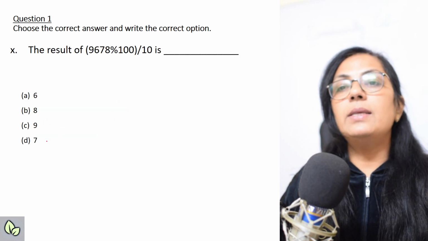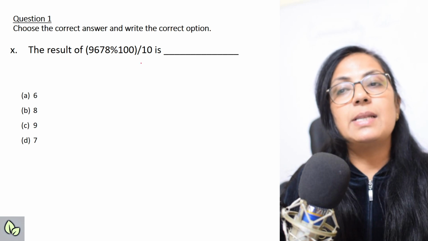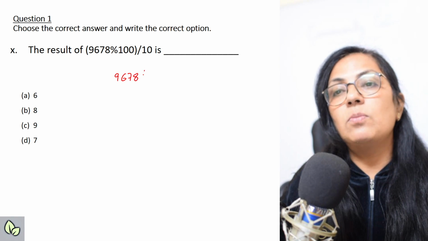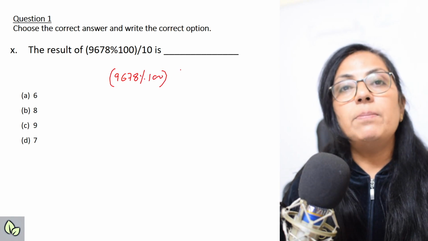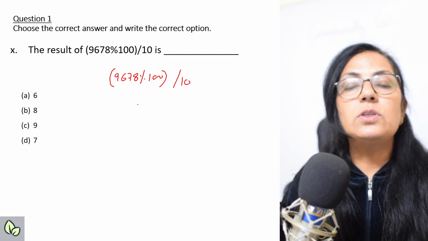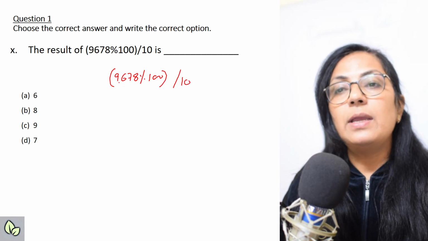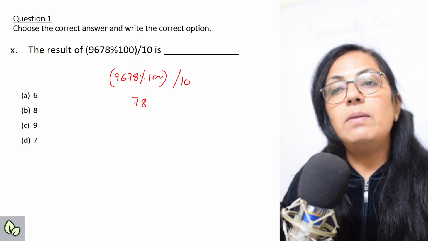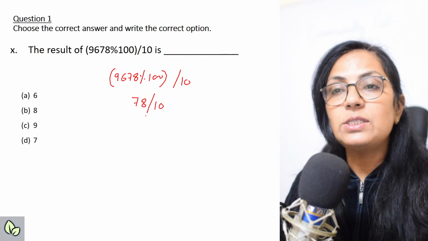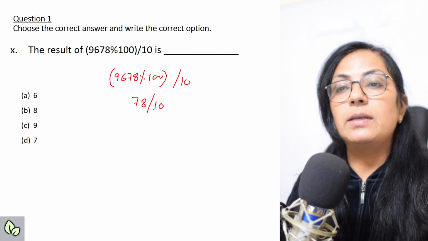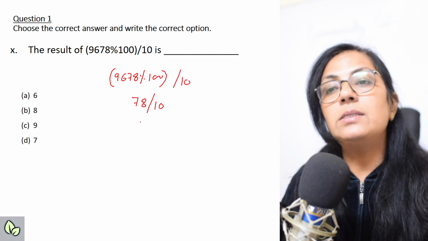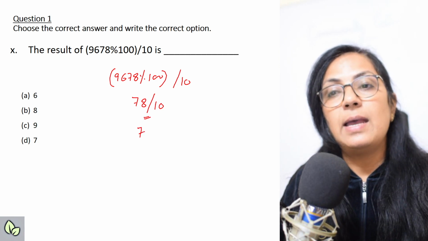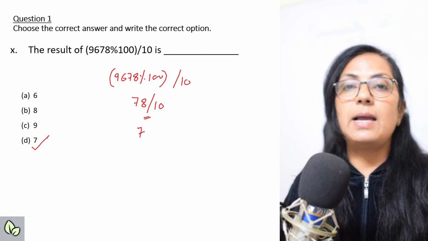The next one. The result of 9678 modulus 100 / 10 is what? Let us solve it first. 9678 modulus 100. The modulus symbol in integer division gives you the remainder part. So if you divide 9678 by 100, what will be the remainder? The remainder will be 78 / 10, and the slash sign gives you the quotient part. So 10 sevens are 70 and the remainder is 8, but here the slash sign is there, so it gives the answer as 7, the quotient part. So the correct answer is 7.